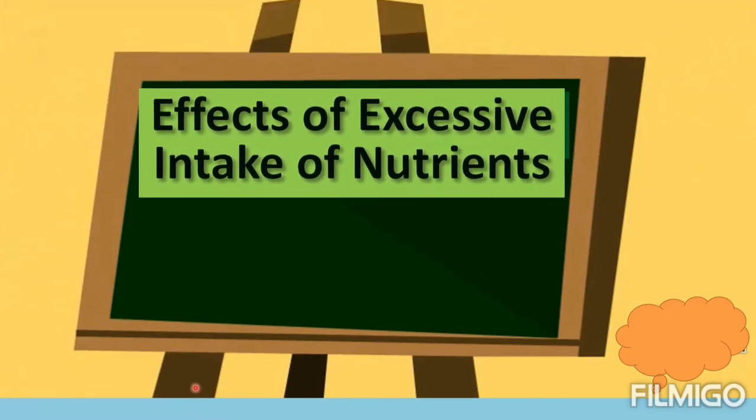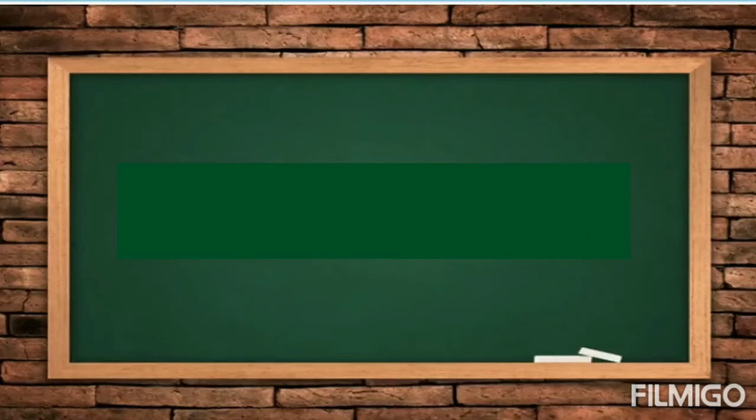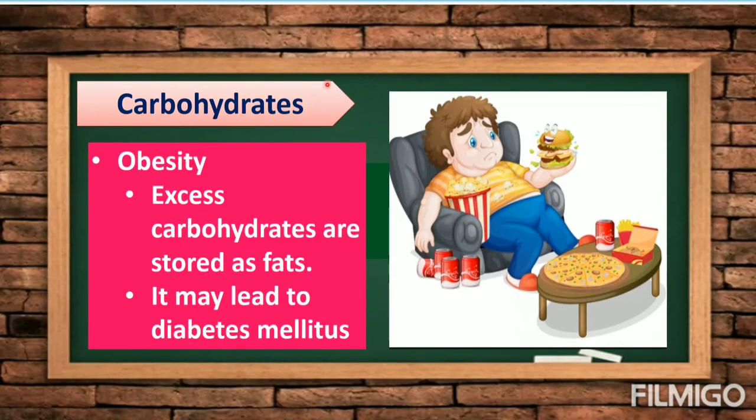So what will be the effects of excessive, meaning too much intake of nutrients? Before, we've discussed about deficiency of taking nutrients. This time, we will discuss the effects of excessive or too much intake of nutrients in our body. Number one, we have carbohydrates or food that are rich in or too much sugar.